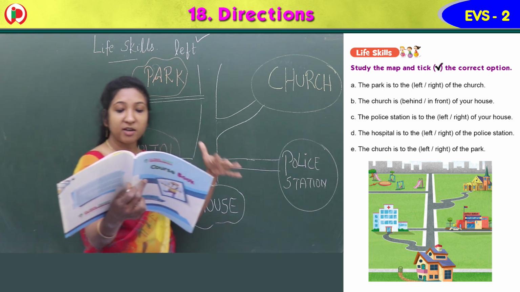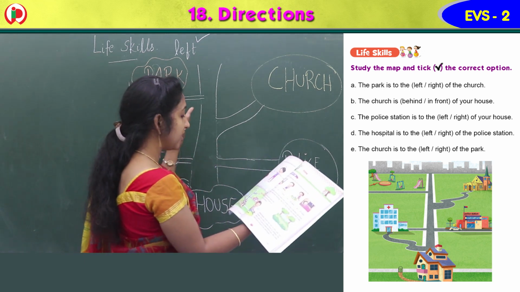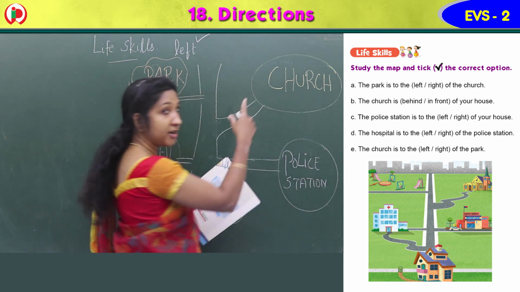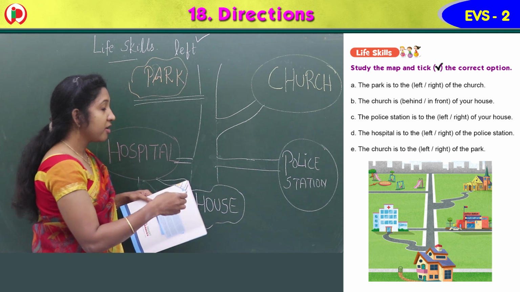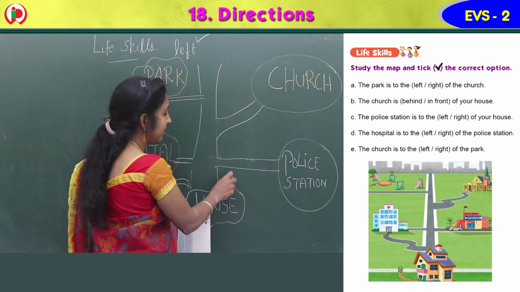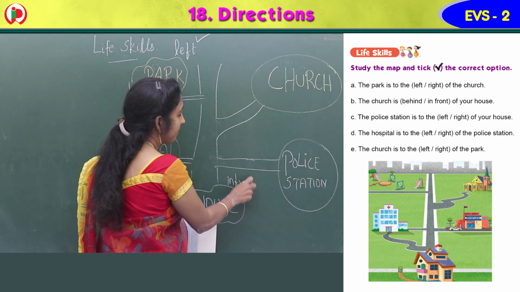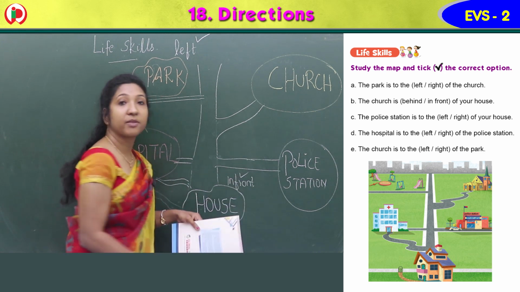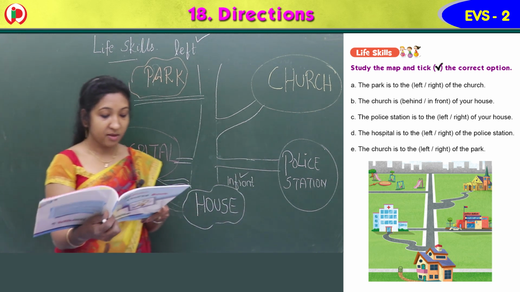So stand in front of your house and see where the church is. It is there in front of your house. So you have to tick in front of, and you have to tick there. Okay, that is B.